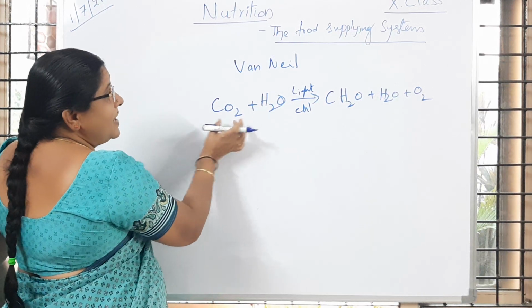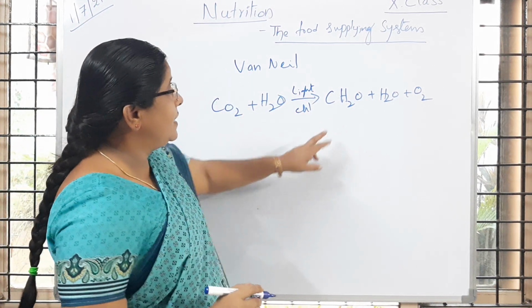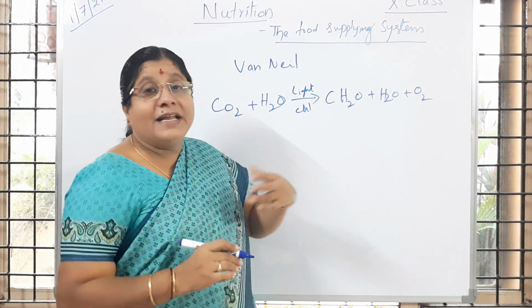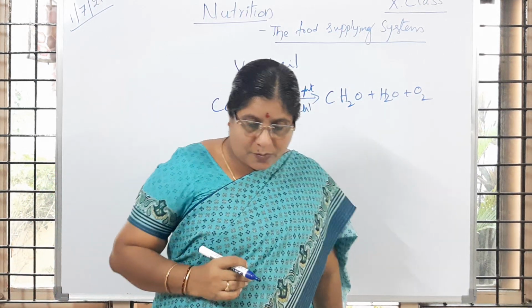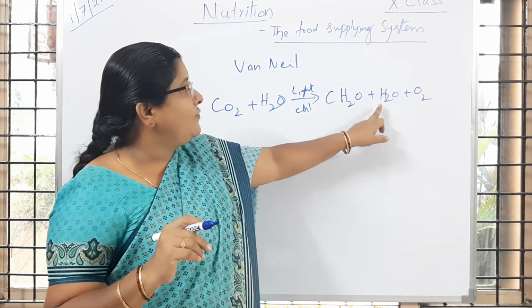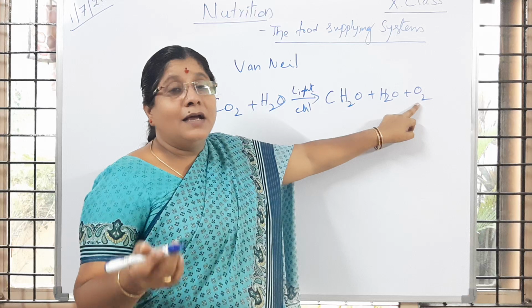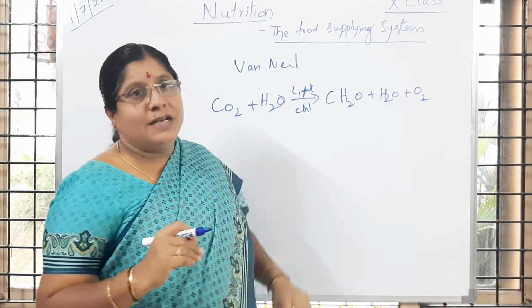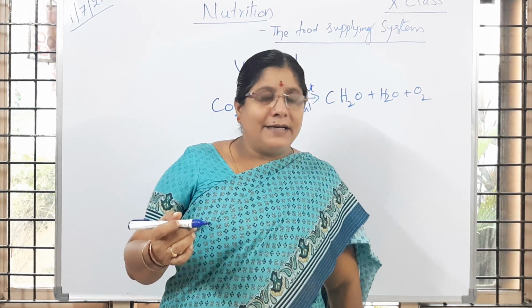So carbon dioxide and water are used in presence of sunlight with the help of chlorophyll. This organic molecule is prepared. So for each molecule of carbohydrate formed, one molecule of water and one molecule of oxygen is released. It was given by Van Niel. But later many scientists worked on that.